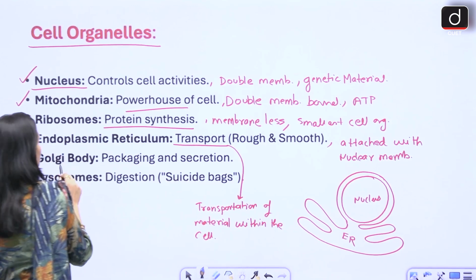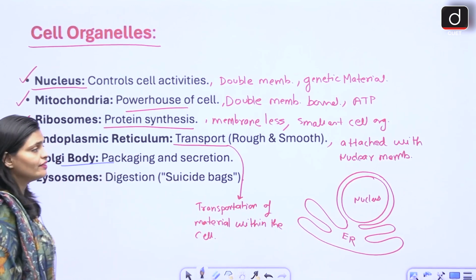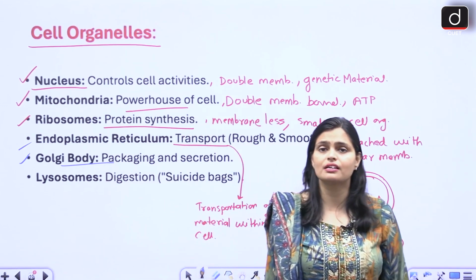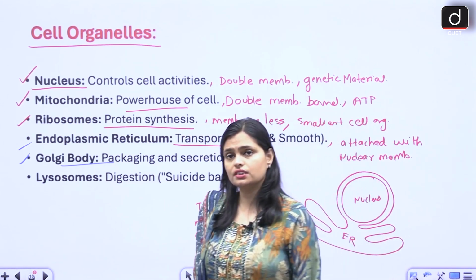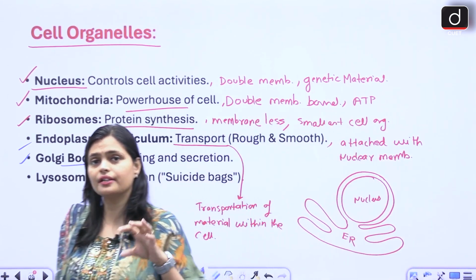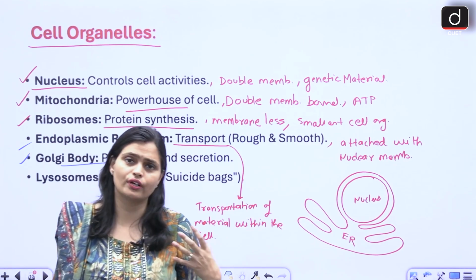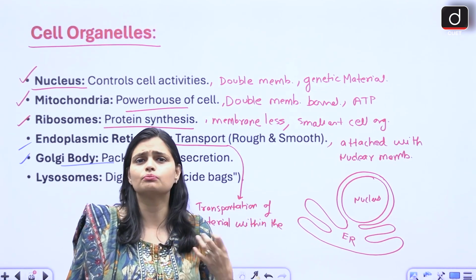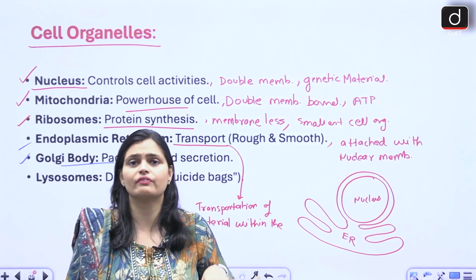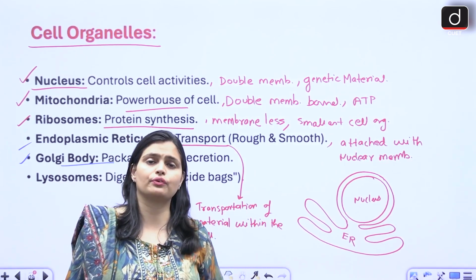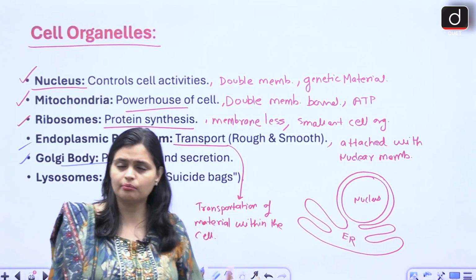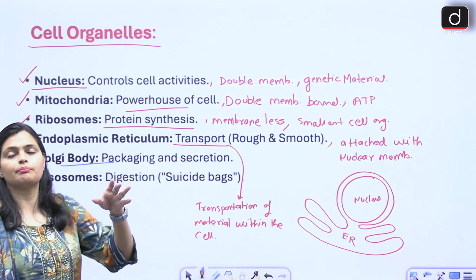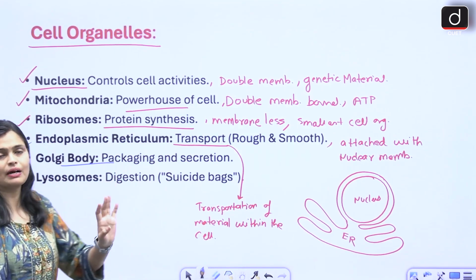Then we have Golgi body. Now whatever proteins and lipids are prepared by the endoplasmic reticulum, they reach the Golgi, right? Then Golgi modifies them, whatever part is not required, they just remove it. They modify whatever type of protein we require, Golgi body modifies them, packs them into vesicles and then passes them to other parts of the cell.